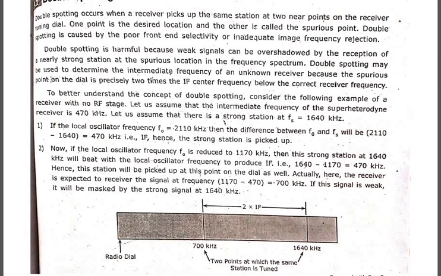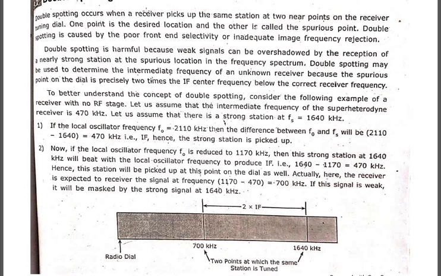If you do not have them, you will get the unwanted frequency entering the intermediate frequency stage, and after entering the IF stage, it is very difficult to get back your wanted signal. So due to that, double spotting will occur.